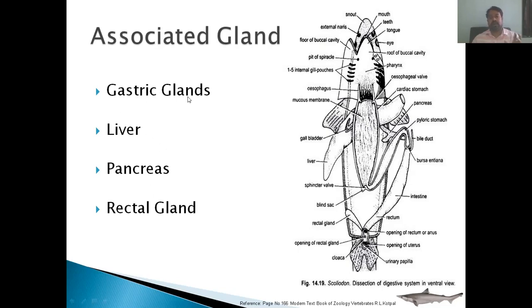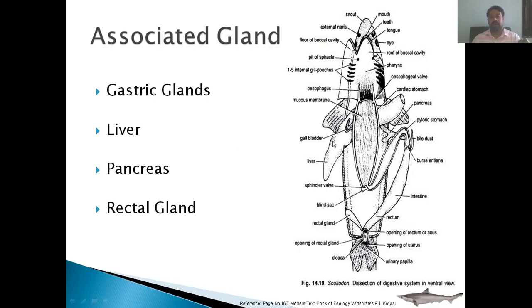Gastric glands are the glands present in the stomach; the lining of the stomach has cells which secrete the gastric secretion, which consists of the enzyme pepsin and hydrochloric acid. This hydrochloric acid makes the cavity of the stomach acidic in nature, so at that pH the enzyme pepsin can work. This hydrochloric acid also performs an immune function by killing the bacteria which come along with the food.